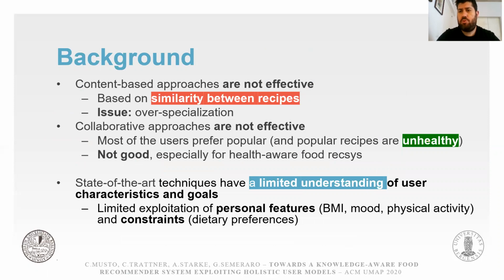First, content-based approaches are not effective because they are typically based on similarity between ingredients. So content-based food recommendations tend to suffer from over-specialization. Similarly, collaborative approaches are not effective because they suffer from popularity bias, and as some work has shown, popular recipes in the food domain are typically unhealthy. So through collaborative approaches, we are not able to recommend healthy recipes, and this is not good.